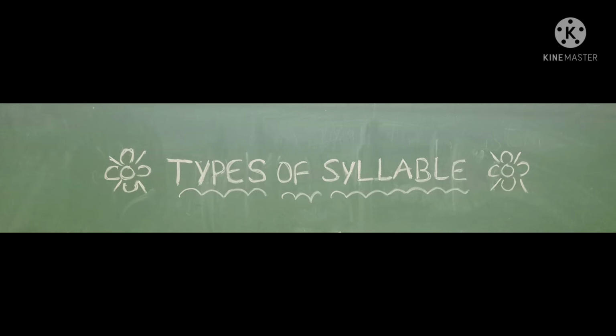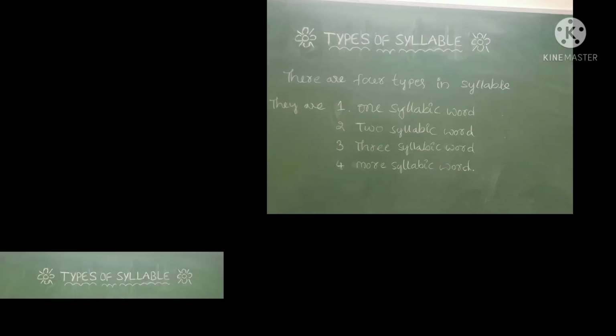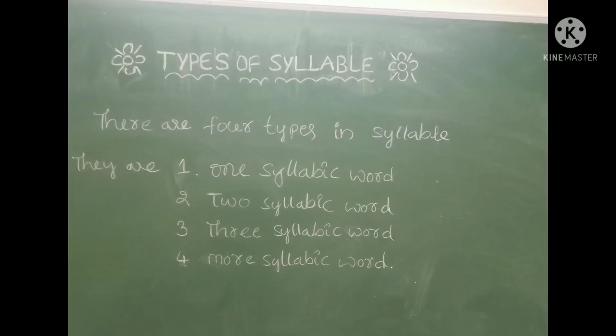Friends, let us see the types of syllables. Generally, there are 4 types of syllable. They are 1-syllabic word, 2-syllabic word, 3-syllabic word, and more syllabic word. Now, let us discuss one by one. The very first one is